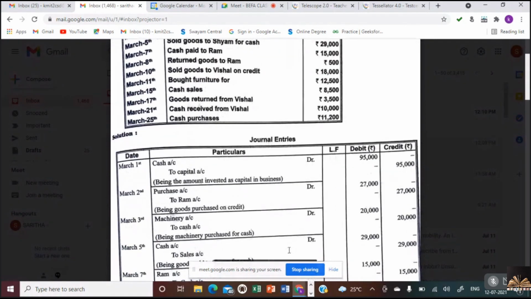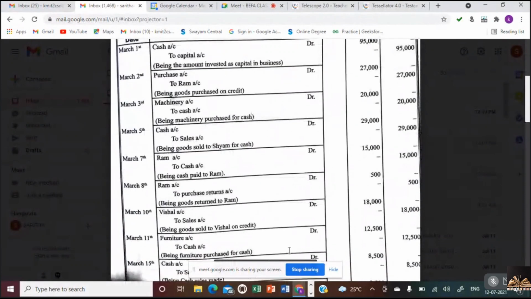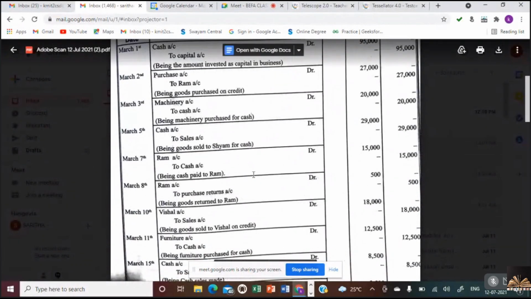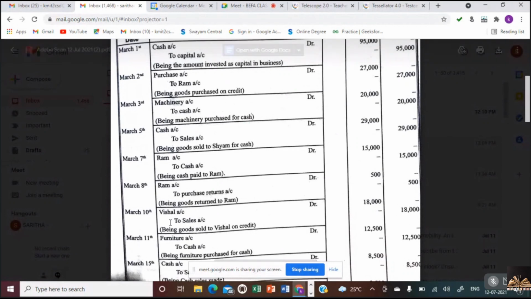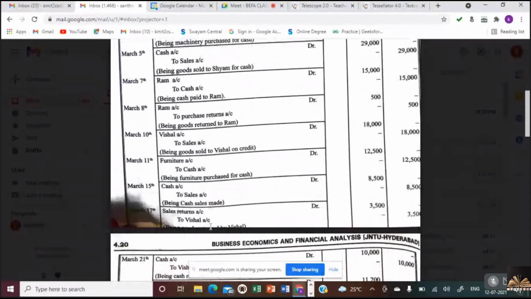Is that clear? Now goods returned from Vishal. We made sales to Vishal on credit, Vishal, sales of 18,000, and he has returned us how much? 3,500. Who is giving?